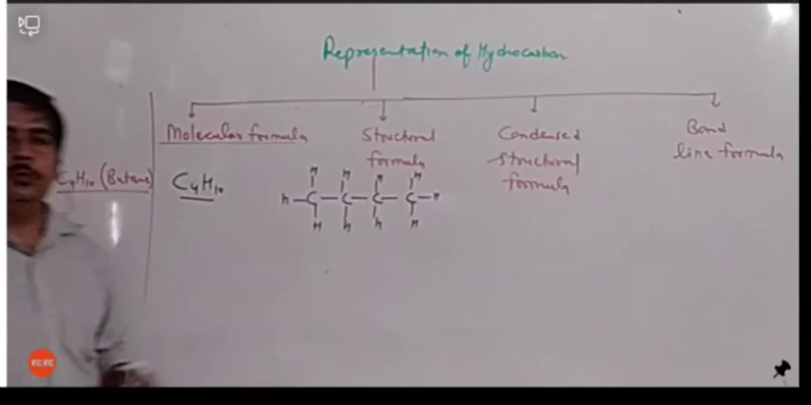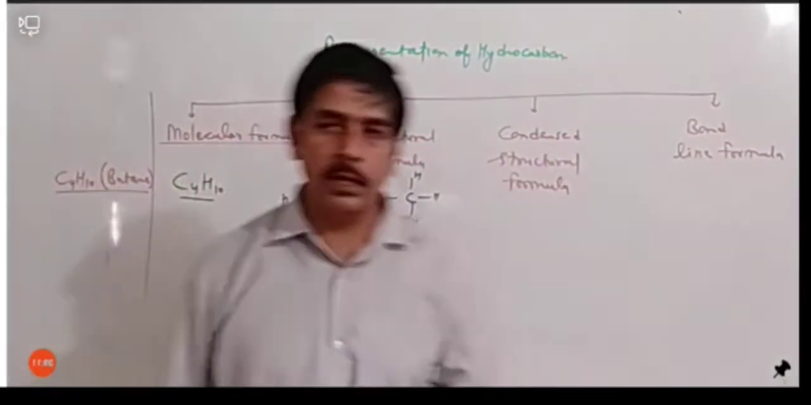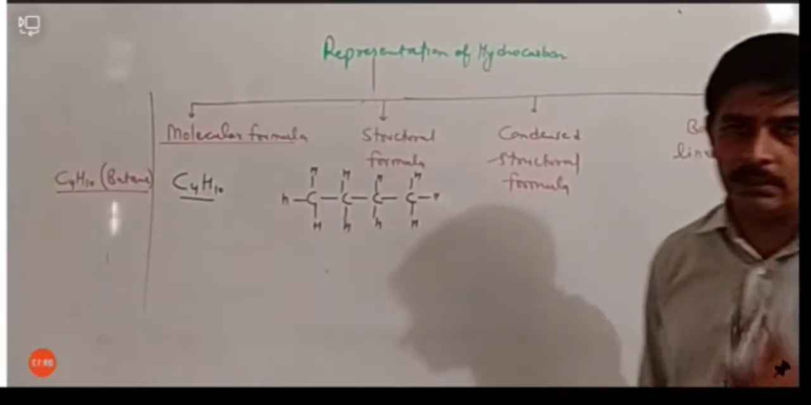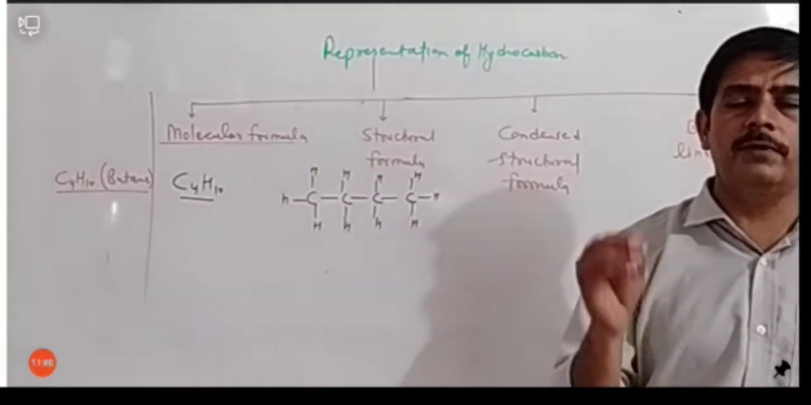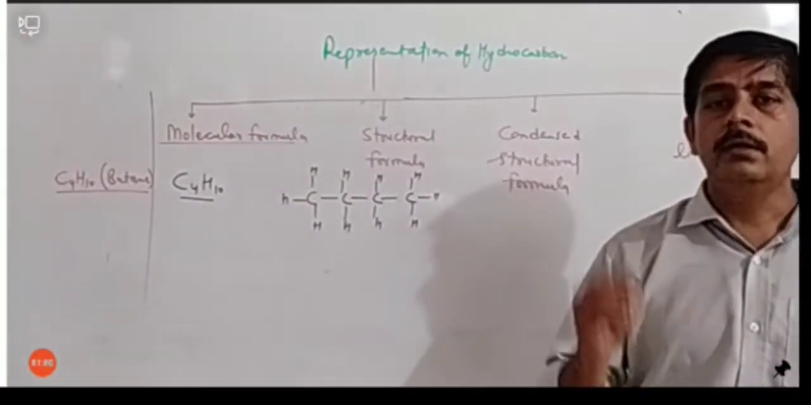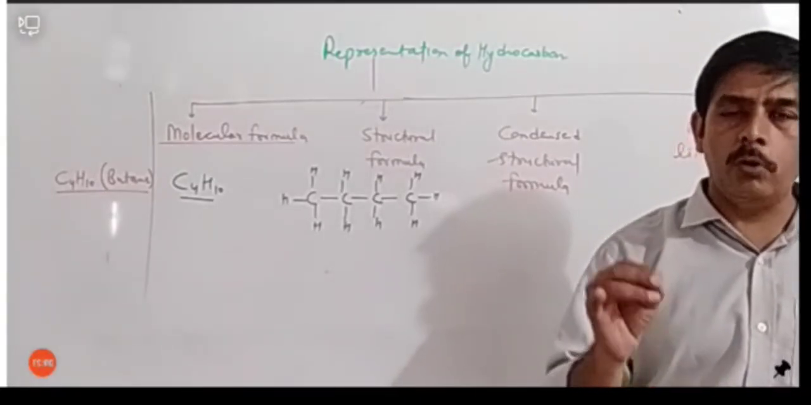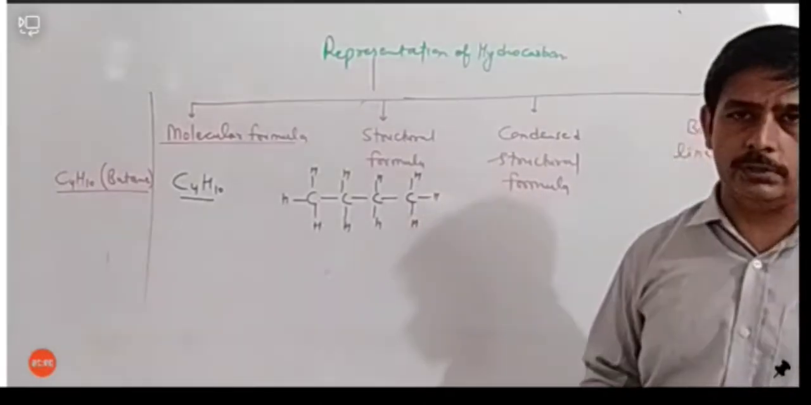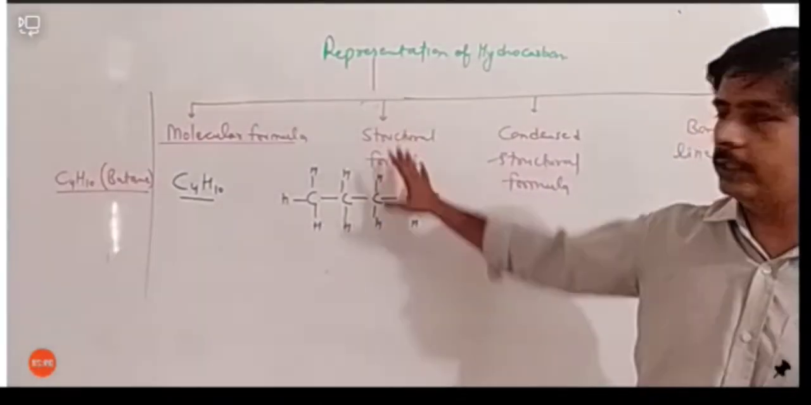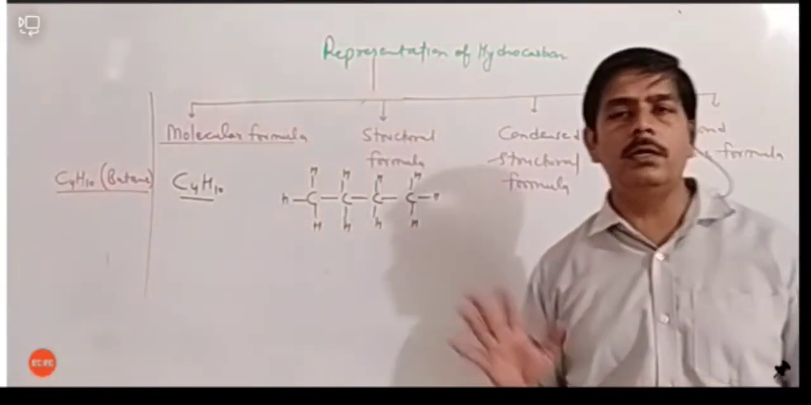Here I have shown all the bonds between carbon and hydrogen. Just remember it. If you are drawing the structural formula of a compound or a molecule, then you draw all the bonds present between carbon and hydrogen. Okay, that is called structural formula of that particular compound.